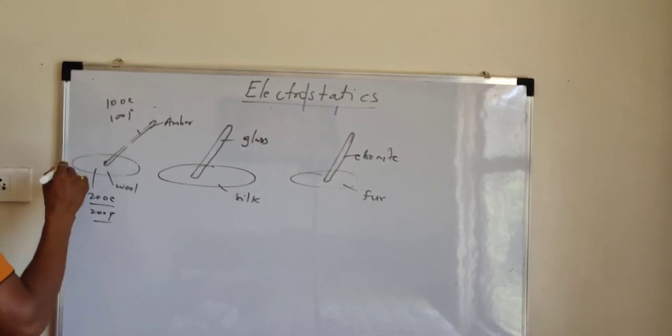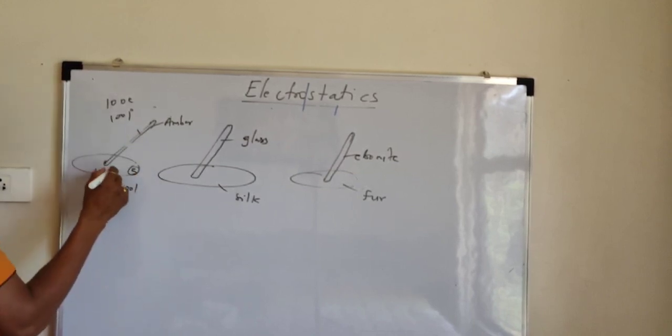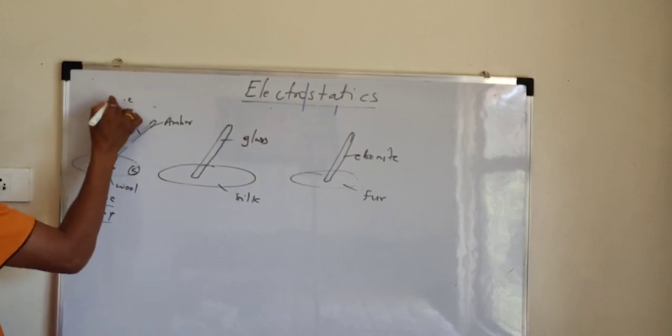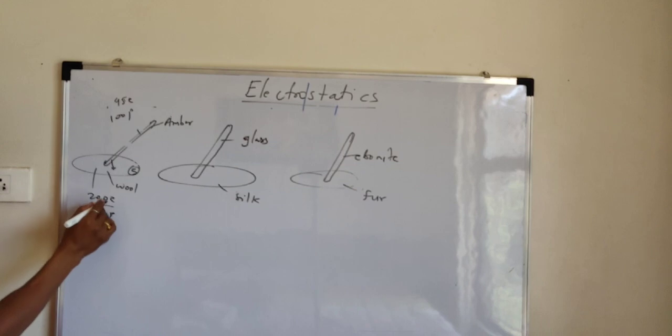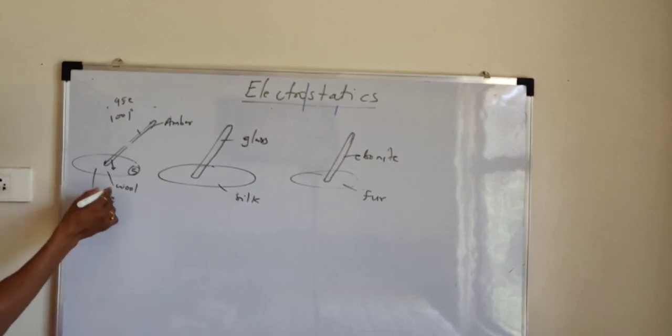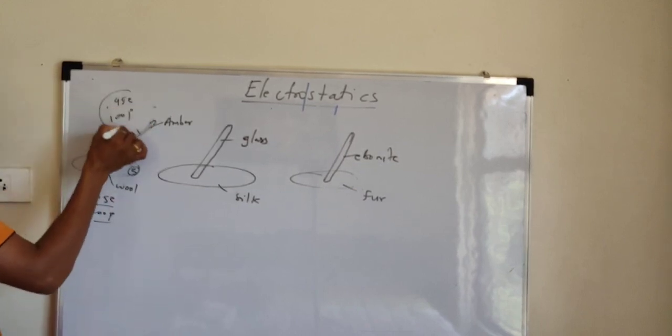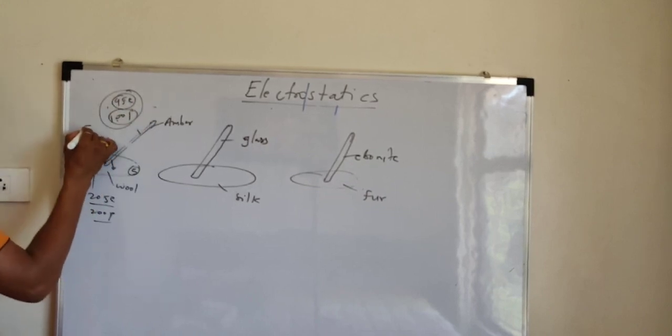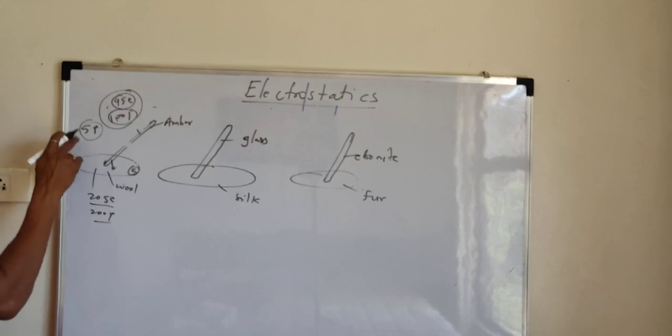But when it is rubbed, suppose 5 electrons get transferred from amber to wool material, and then only 95 electrons will be left on amber, and 205 electrons will be there on wool material. So see here now the combination. 95 electrons will cancel the effect of 95 protons, but 5 protons are still there which are extra.